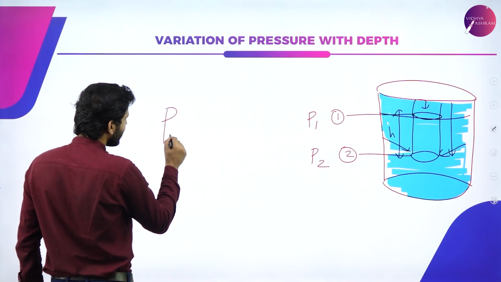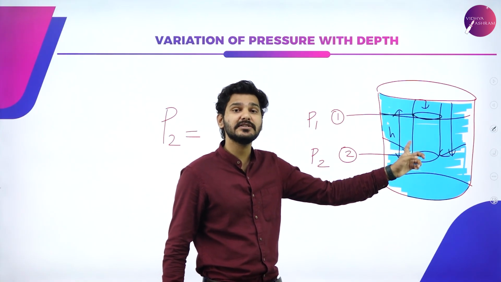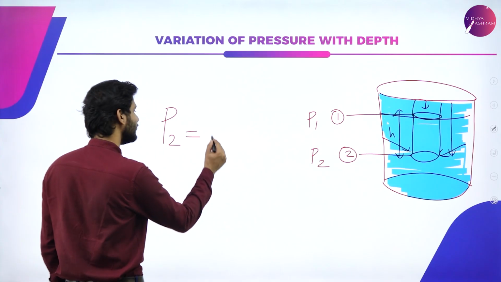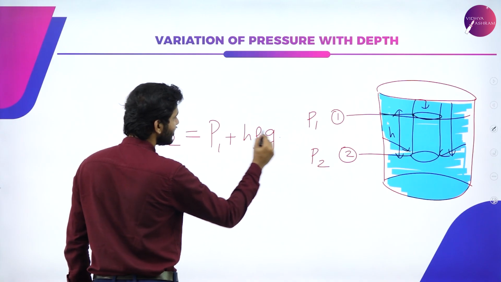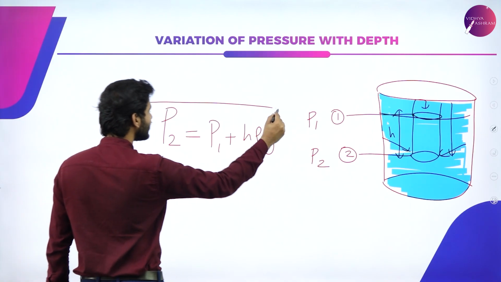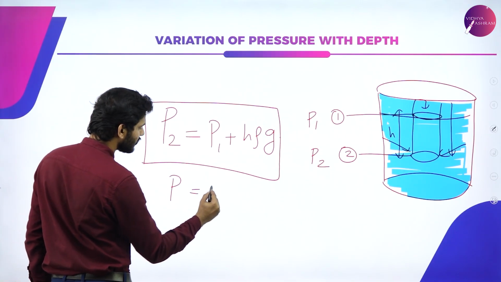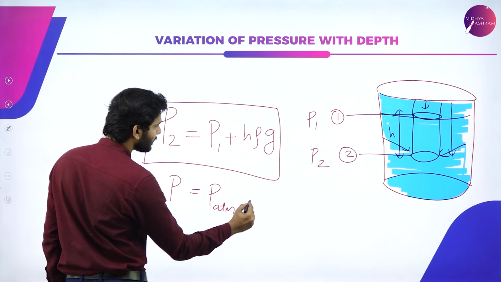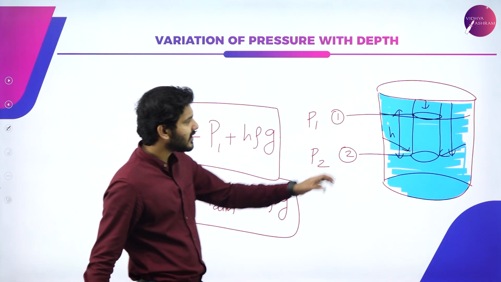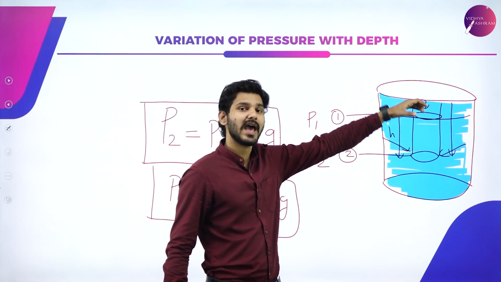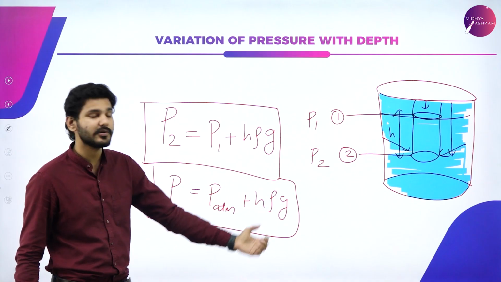If I want an equation to find the pressure experienced at point 2, I can say that it will be equal to P1 plus H rho G. This will give the pressure at point 2. Or you can also rewrite this equation as P is equal to P atmospheric plus H rho G. So this form is also possible, assuming that this cylinder is open at the top, and whatever pressure is experienced at the bottom is given by this equation.